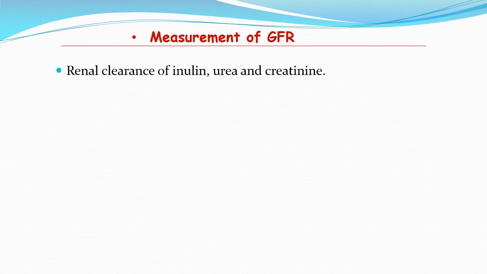Then, in brief, the measurement of GFR. How to measure the GFR in detail, we will discuss later with the renal function tests, but here we will briefly look into it. Normally the GFR is determined by the renal clearance of certain substances. The important substances used to measure the GFR include inulin, urea, and creatinine. Inulin is a dye that is injected from outside, while urea and creatinine are products of metabolism that are present within the body.